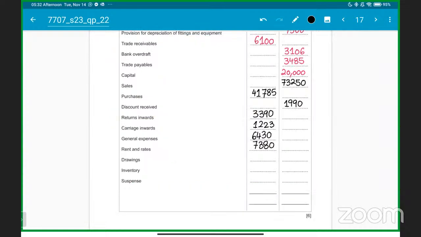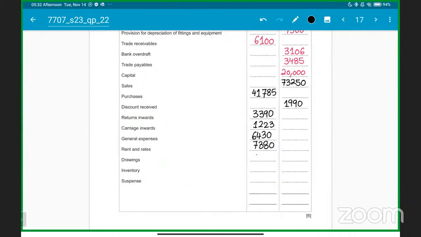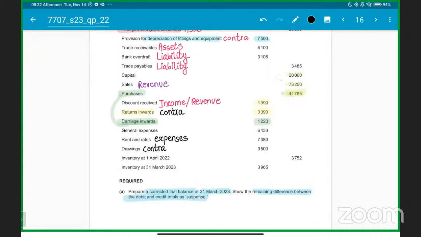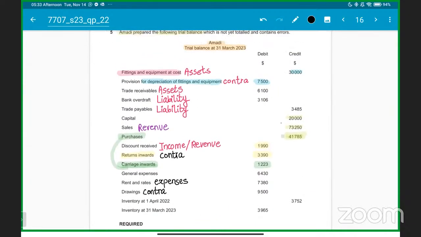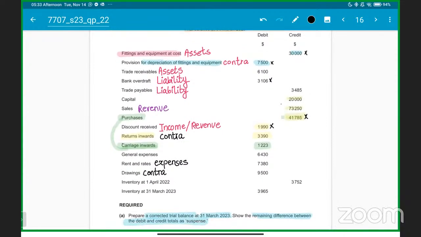So you see the last couple of items will not have marks, because you just have to copy paste them as they're all coming. Most of them are coming on the debit side. Okay, so they are all written correct. If we look at it, sir, this was written wrong, this was written wrong, this was written wrong, everything was correct here, this was written wrong. So 4 items were written wrong, 5th item written wrong, so 1, 2, 3, 4, 5, and there is this opening inventory and the closing inventory.